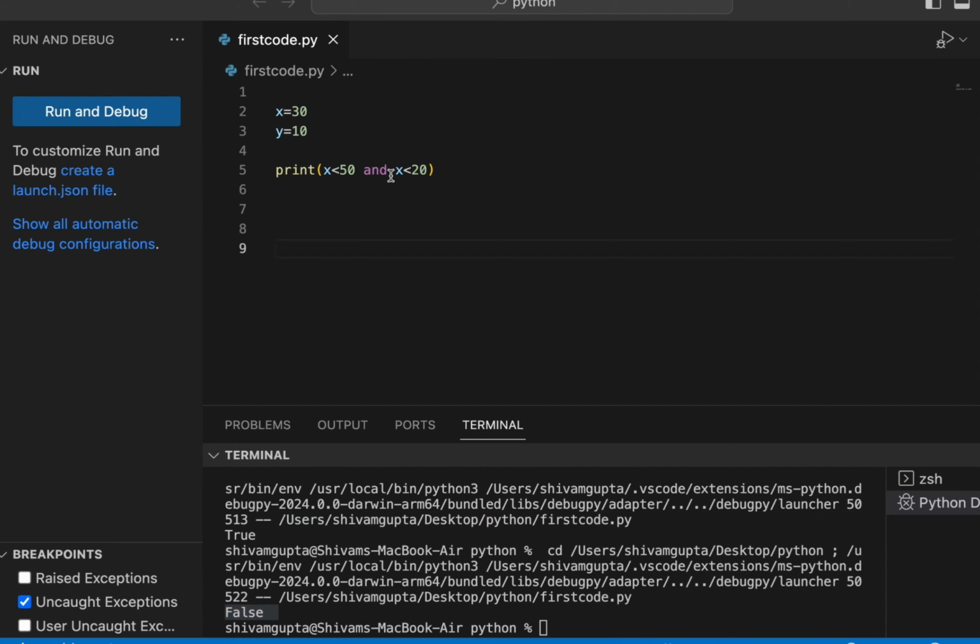Because and says that this case should be true and this case also should be true. If both cases are true, then it will be okay. Simply think of and like a motorcycle tire. If there are two tires and both are there, then the motorcycle will work.